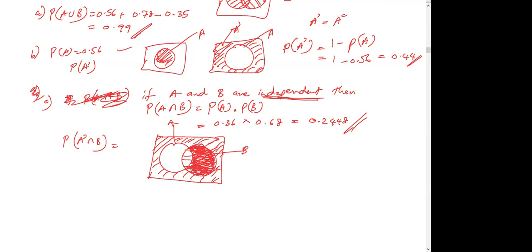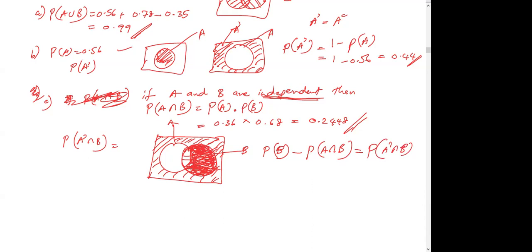Which means you can see that if I can find the probability of B, the area of this full circle, and remove this piece, their intersection, probability of A intersect B, then yes, I can get the probability they ask, A dash intersect B. Can you understand that?